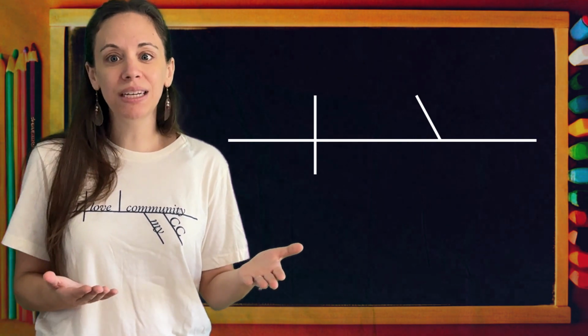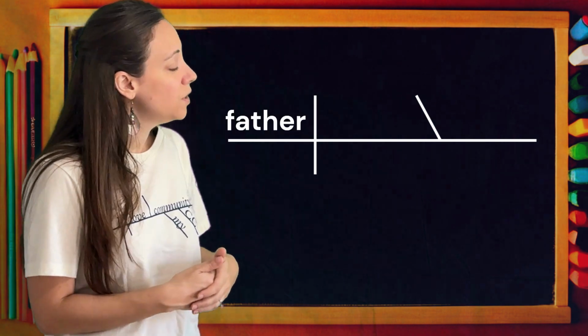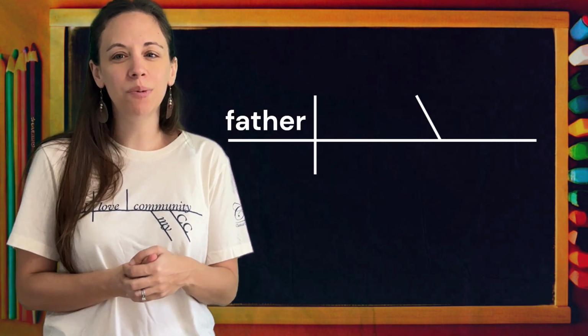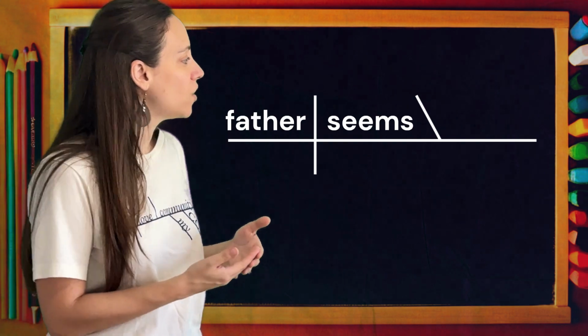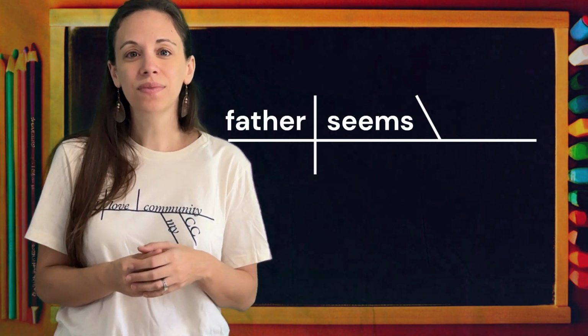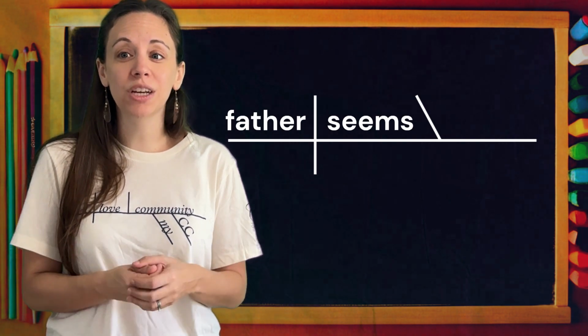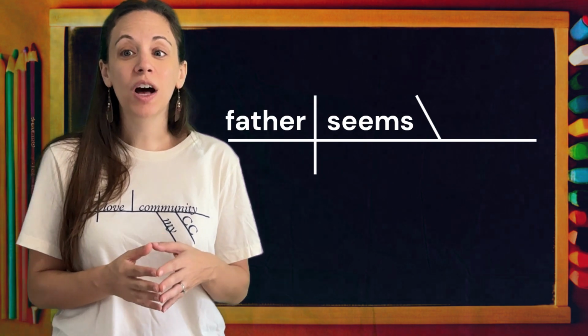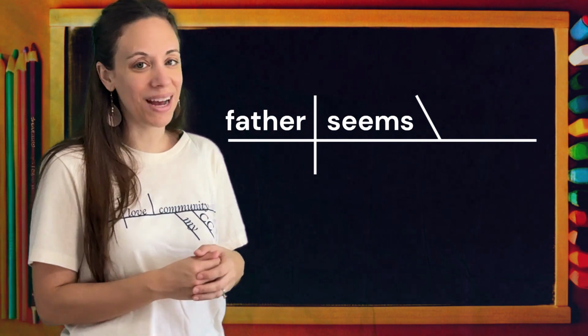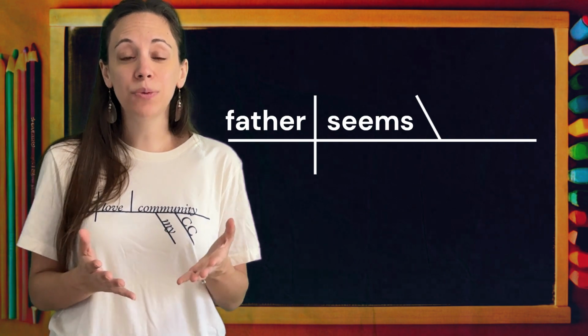So what was the subject? Father. What was being said about father? What's our verb? Seems. That's our linking verb. Seems. And father seems what? What was our predicate adjective? Father seems wise. So we have to put those two words.